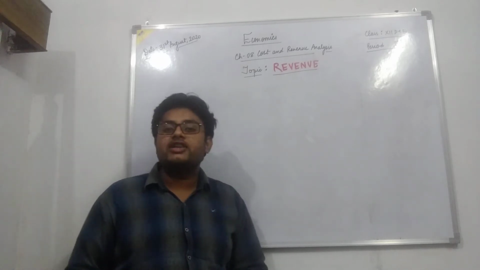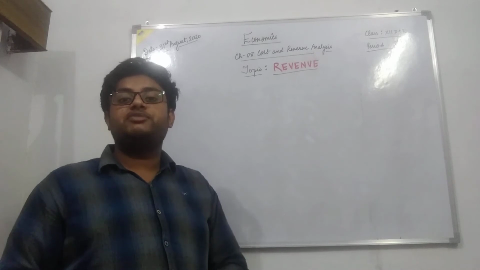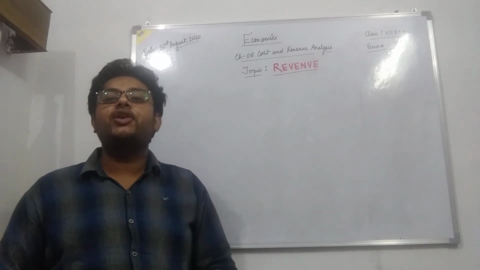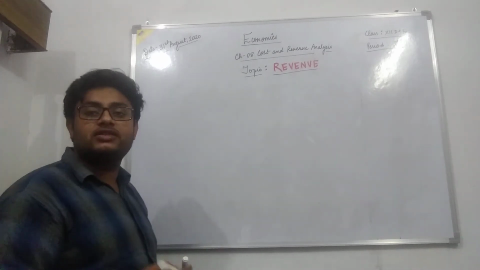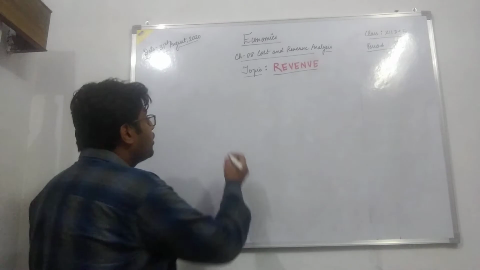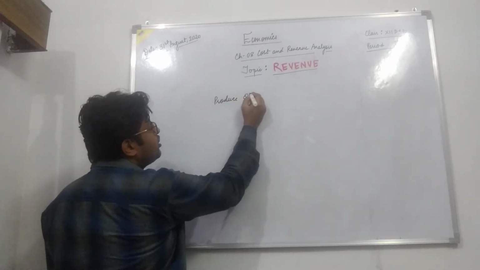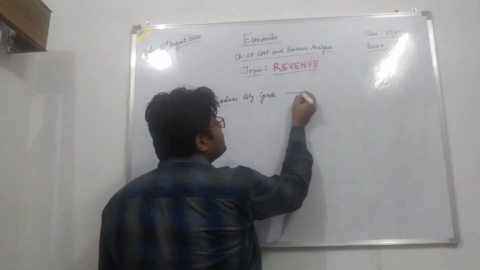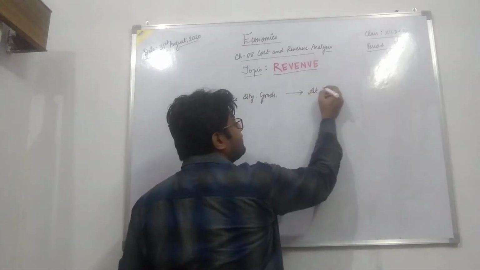If we talk about it in economics as a subject, or from the viewpoint of a producer, what is revenue? We all know that producers produce some quantity of goods, and they sell these quantity of goods at a certain price.